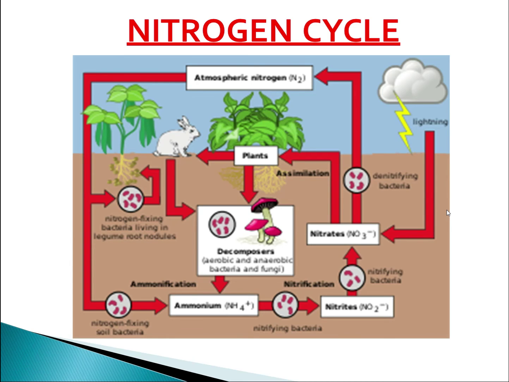It is the most abundant constituent of the air, but it cannot be used directly by plants and animals. So the cycle of processes in which the nitrogen in the atmosphere is passed into the soil and life forms and then released back into the atmosphere is called the nitrogen cycle.